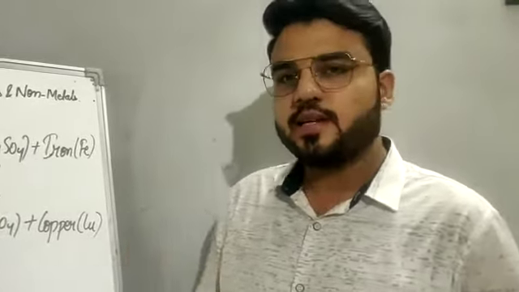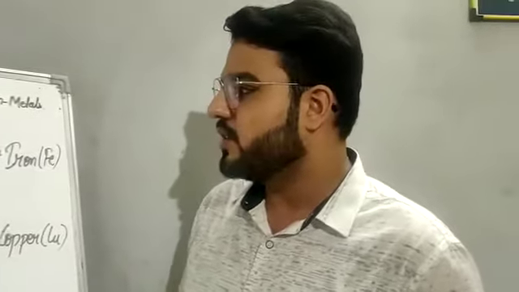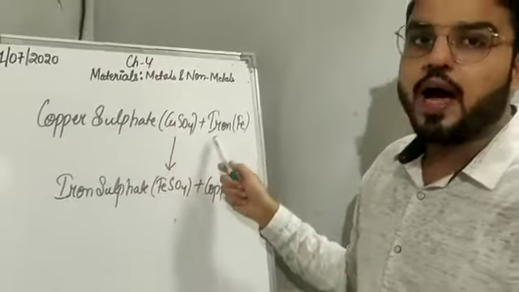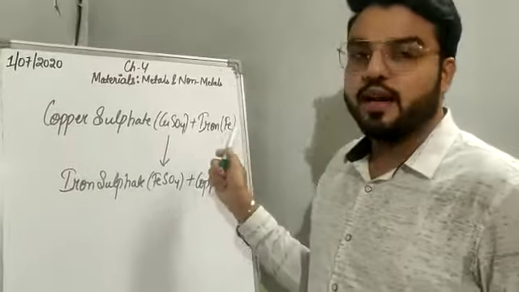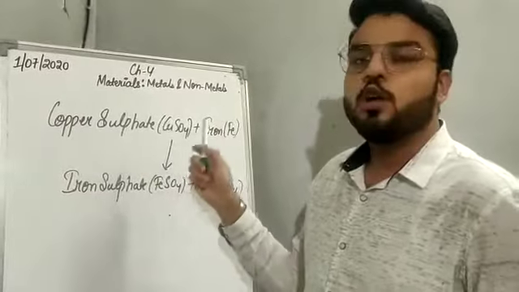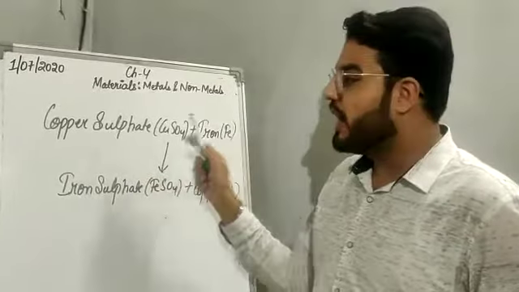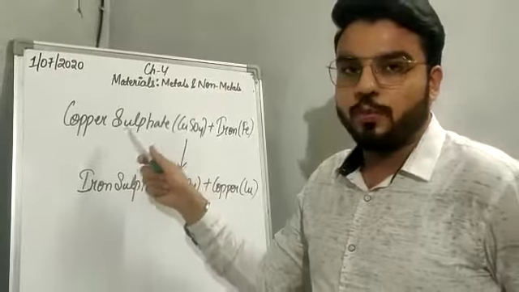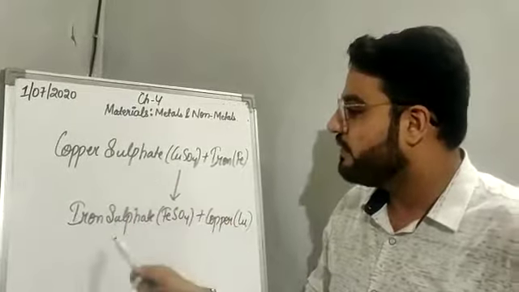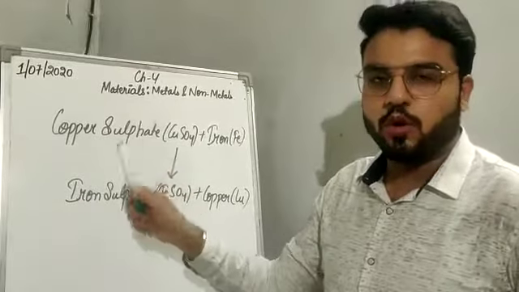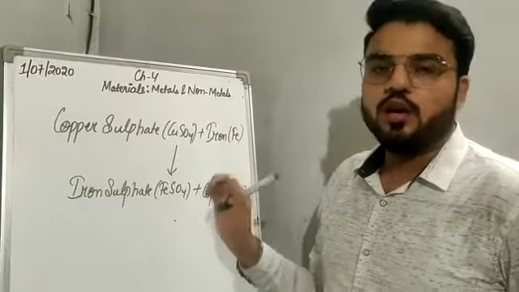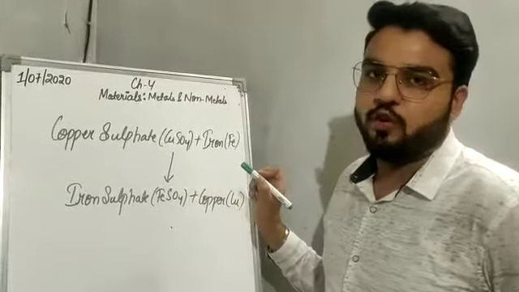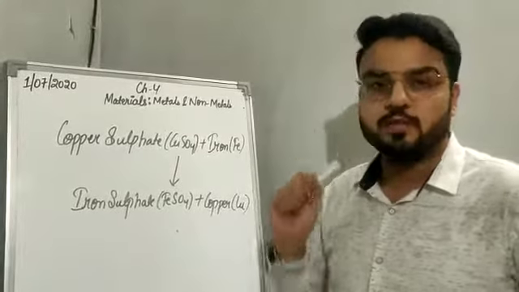Now if we take another example for understanding displacement reaction, we take copper sulfate solution again, and we put some iron filings in that solution. So what will happen? Iron is more reactive than copper, so it will take the position of copper in its solution and will form iron sulfate, and copper will be released in the independent form. So this is an example of displacement reaction.